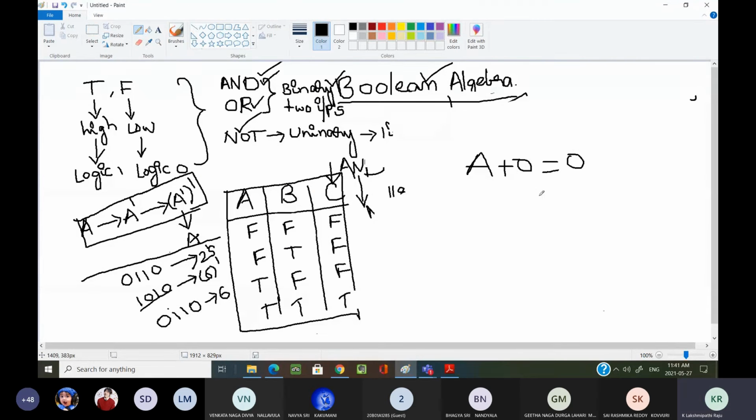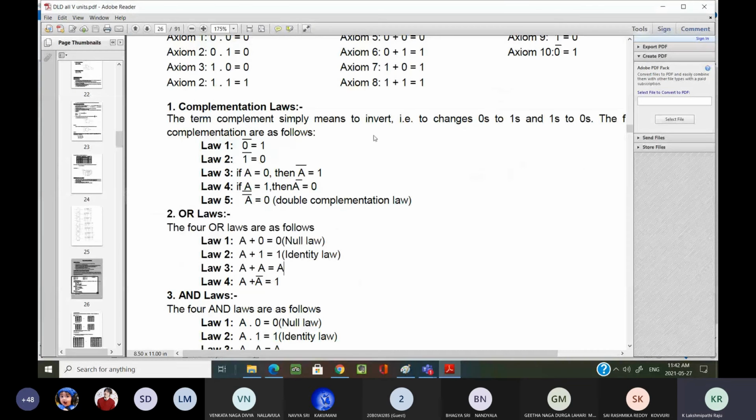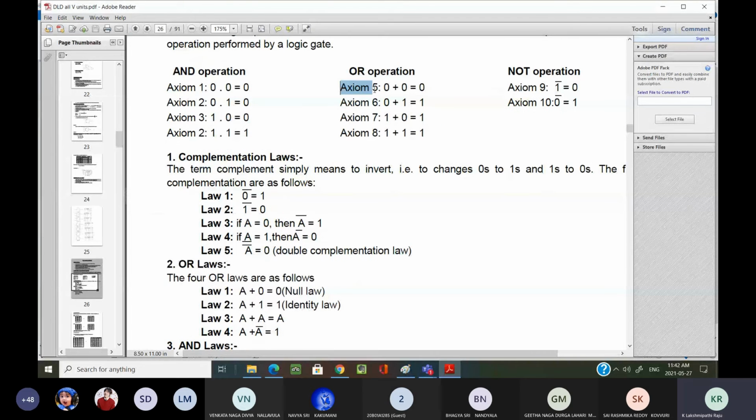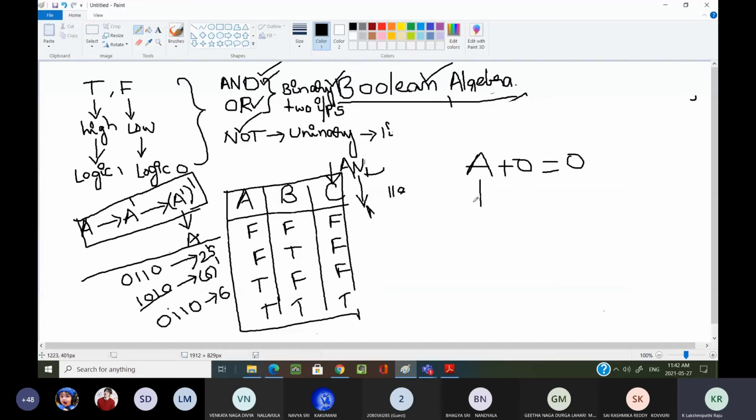Okay. How can we prove it? Already we have learned the axioms. If you see the operation axioms, these are logical expressions without any proof. I'm using this. Now, if it is a single variable, how many combinations can you write? 2 only.